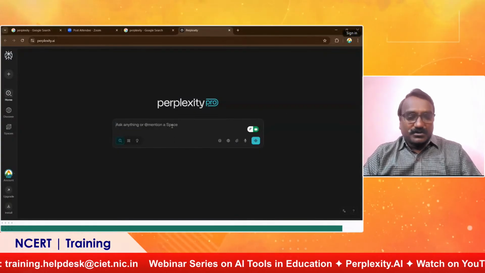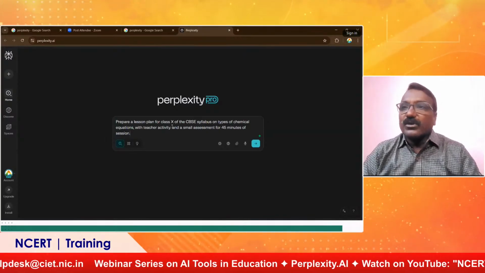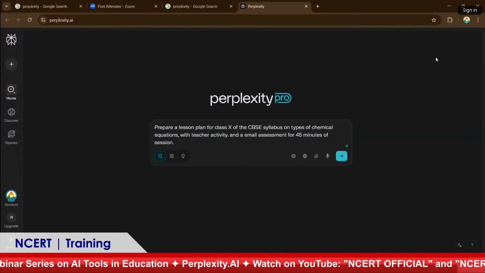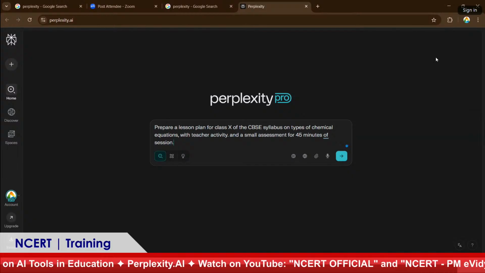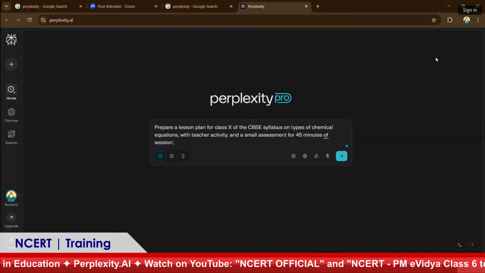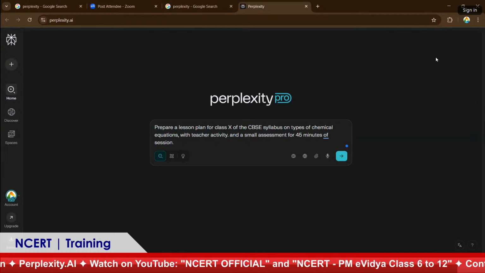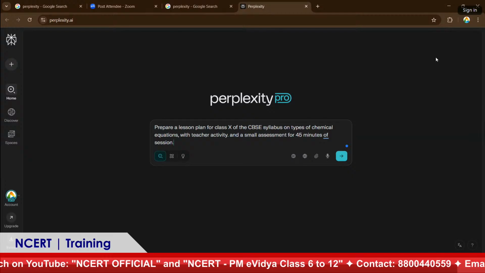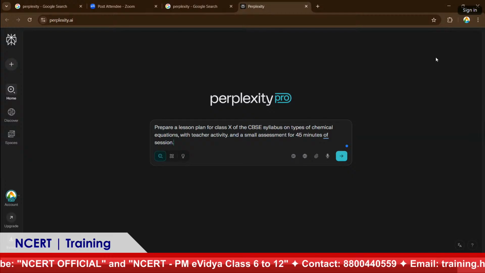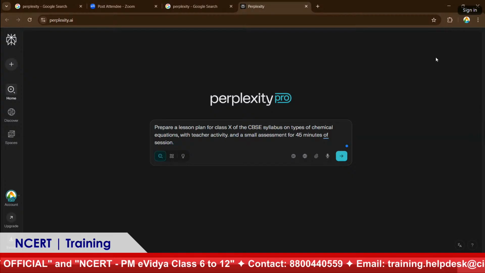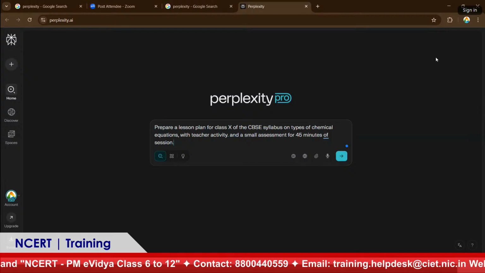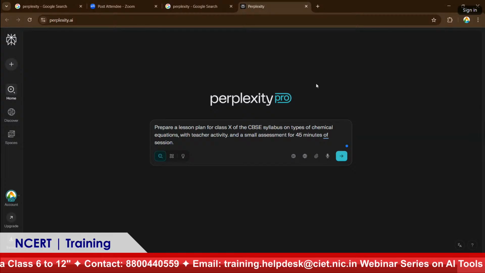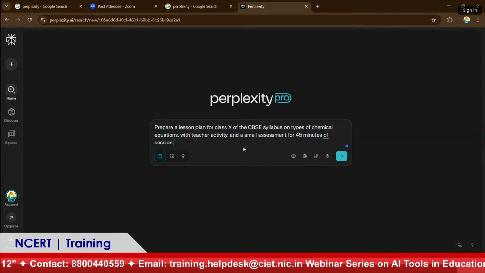So now I'm asking this model to prepare a lesson plan for class 10 of the CBSE syllabus on types of chemical equations, with teacher activity and a small assessment for a 45-minute session. So I have the session for 45 minutes, and for class CBSE 10, I'm taking the types of chemical equations. I want this lesson plan to contain activities that need to be executed. So let's see how it reacts.